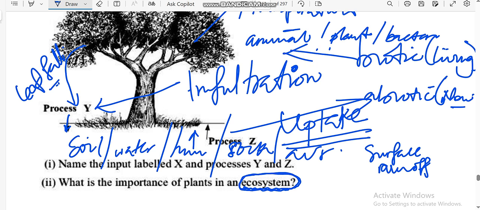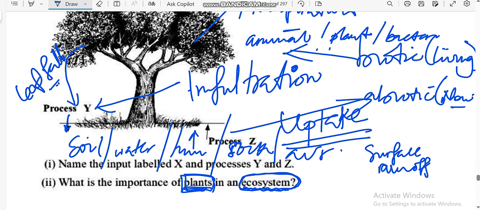So why are plants important in the ecosystem? An ecosystem is the community whereby the biotic and abiotic components depend on each other. So why are plants important?